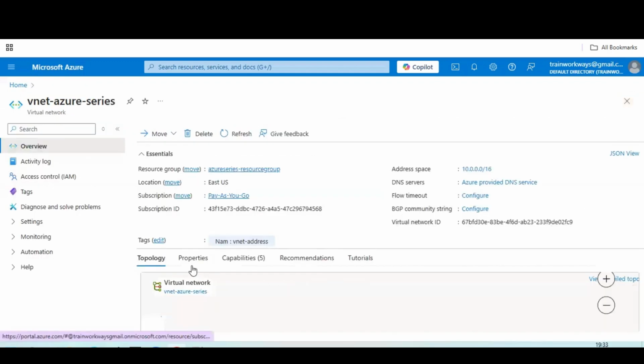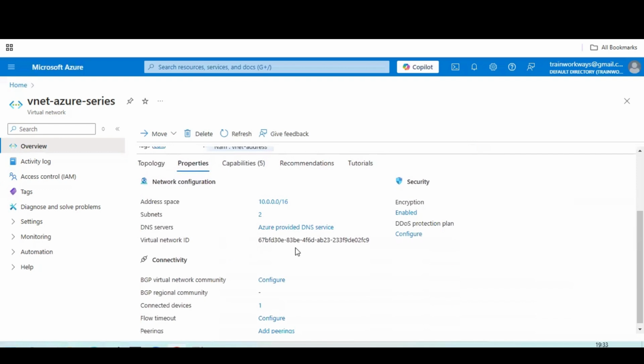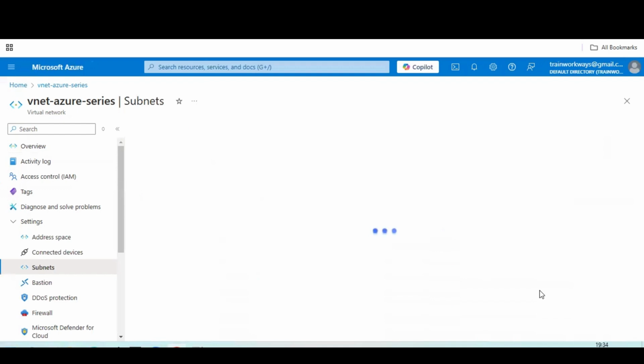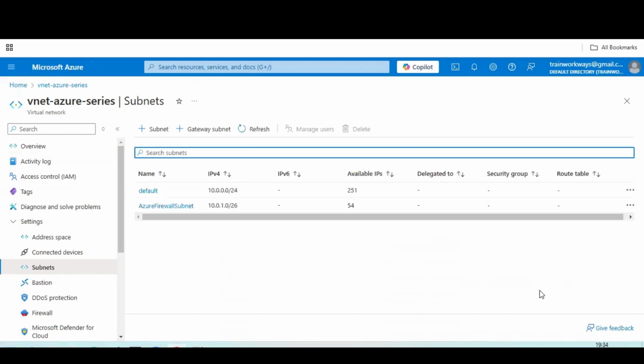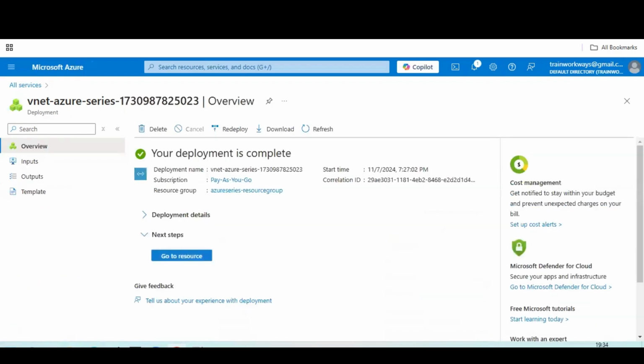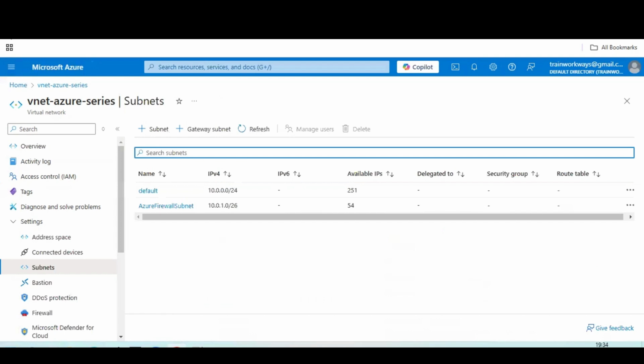So I am going back now and let's check out the properties. If you can see here, there are two subnets. The subnets which we have added, if you can recall, one is the firewall subnet to secure our network and another one is the default subnet we have attached. Those are the two subnets which you can see. Next, now I am going back.